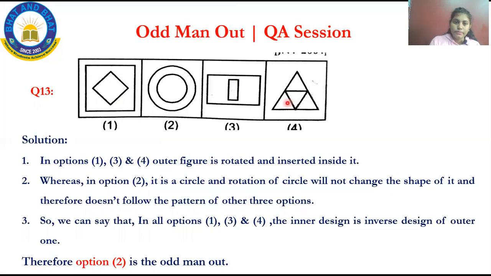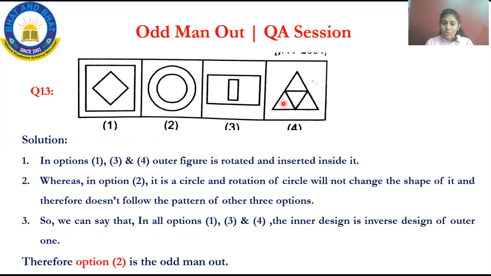Now in option 1, option 3, option 4, the outer figure is rotated and inserted in. This is called the outer figure. It is rotated and inserted. See, this is the outer figure, this is rotated and again inserted. Now come to option 2, the circle. If I rotate it or do anything, the shape of the circle will be the same. Leave it. Come to option 3. See this one, I'll rotate that and place the same figure there. And now come to option 4, the triangle. I'll rotate the triangle and place the same figure.